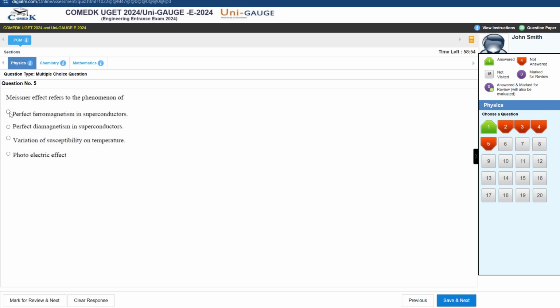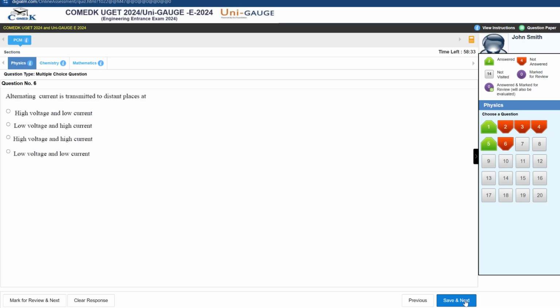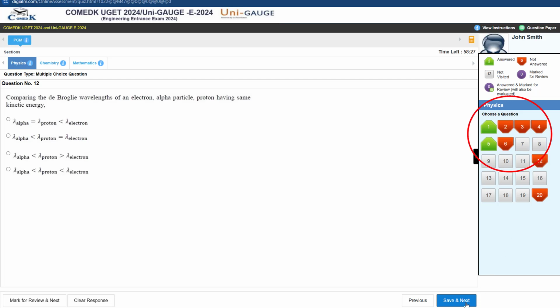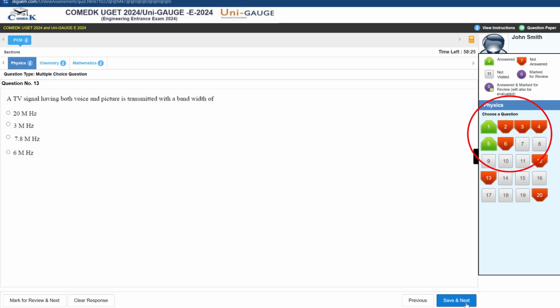And like that only you can go up till the last question. Okay, or if you know the answer, you can tick. The correct answer here for Meissner effect is perfect diamagnetism in a superconductor. So option B, if you tick here, you can see that you will get a green color. Question number 5 is a green color, right? Like that you can just proceed.